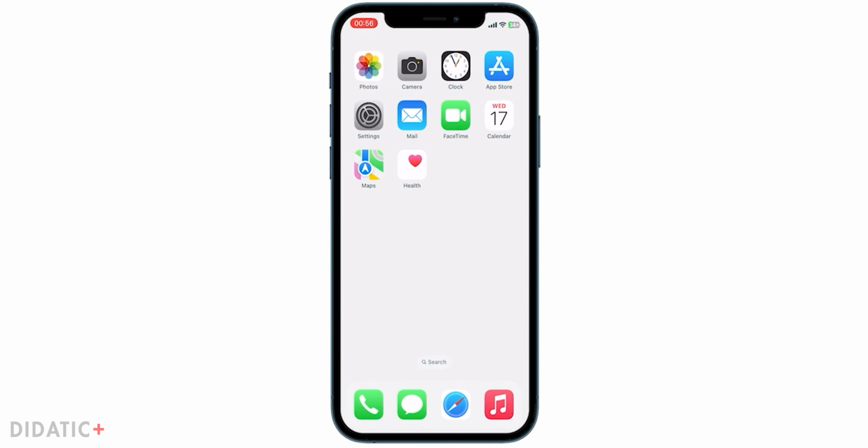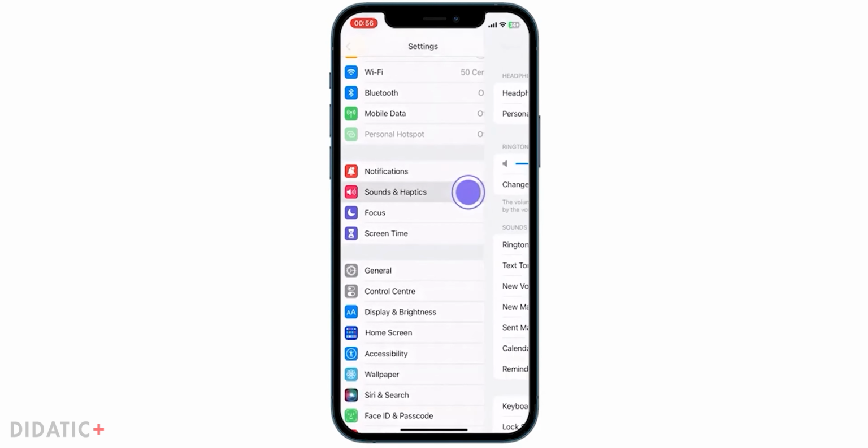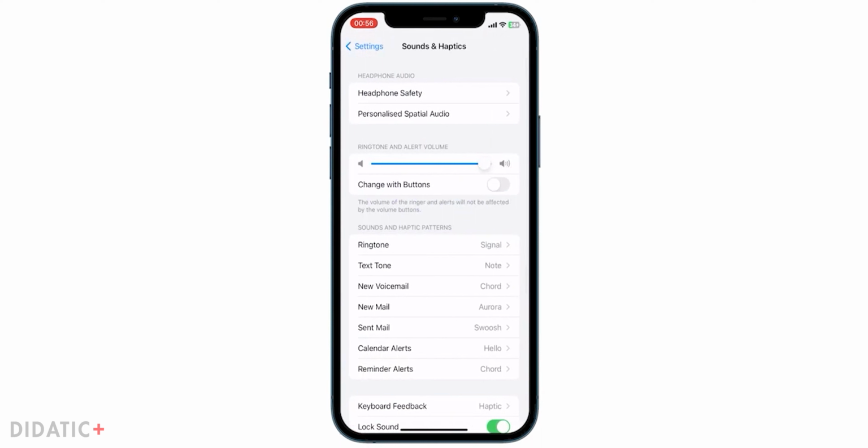Here's how to turn on or off keyboard sound on your iPhone. Open the Settings app. Scroll down until you find the Sounds and Haptics option. You'll see an option called Keyboard Feedback. Tap on it to access the keyboard feedback settings.